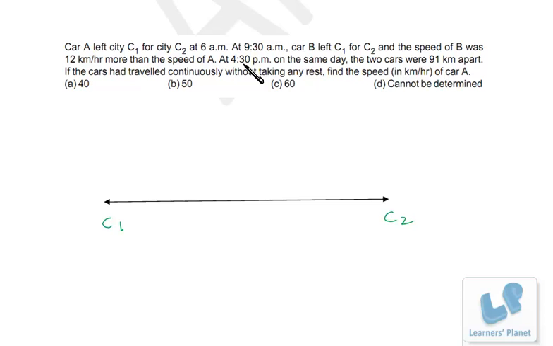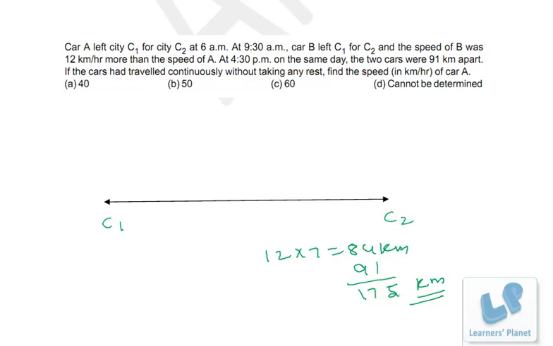From 9:30 to 4:30, there are 7 hours. So in 7 hours, per hour 12 km, that means 12 into 7, 84 km. This car will be closer to car A, right? So 84 km, now it is closer. Still there is a difference of 91 km. That means when the car started, there was a difference of 175 km.